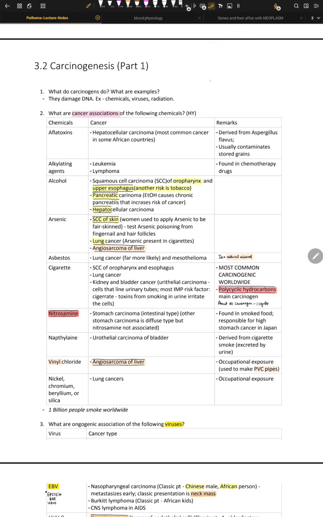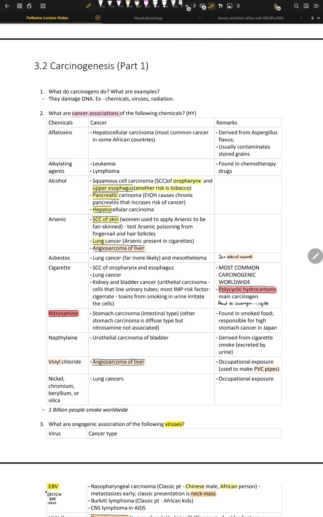The first is we have to convert proto-oncogenes into oncogenes. Second, we have to stop these tumor suppressor genes. Third, we have to stop the DNA repair system, so that we can have cancer. So we need these three things, and then these things can cause cancer.